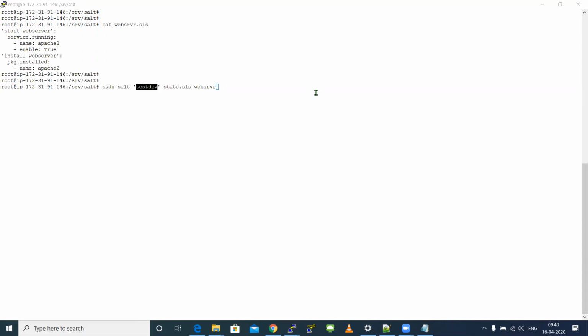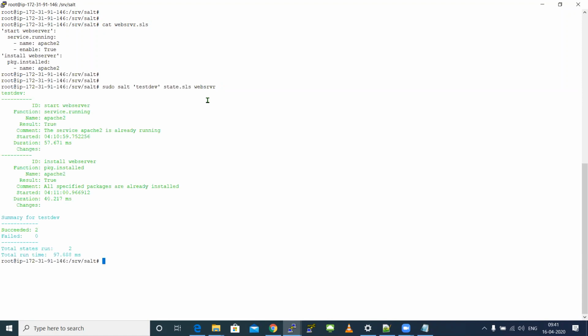Okay, then? Yeah, correct. It will run service.running first, and second it will run the install web server. But in this case right now, it will succeed because the package is already there.